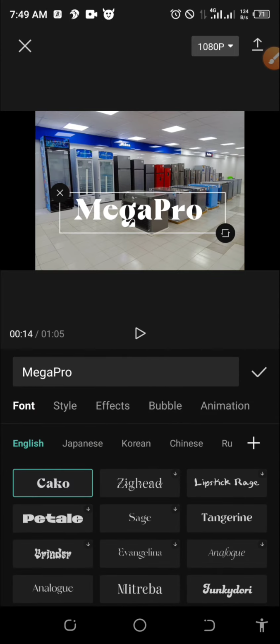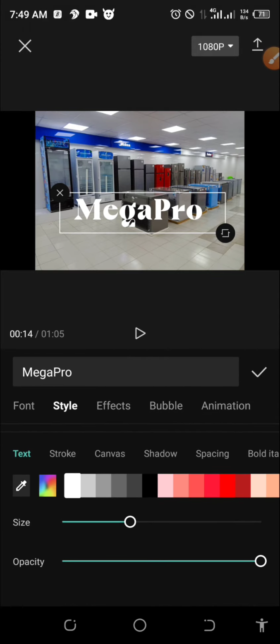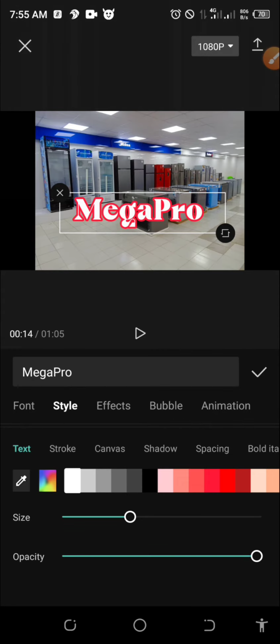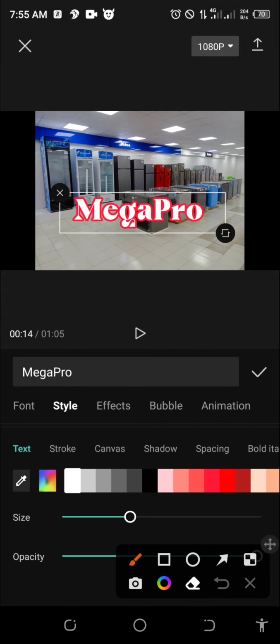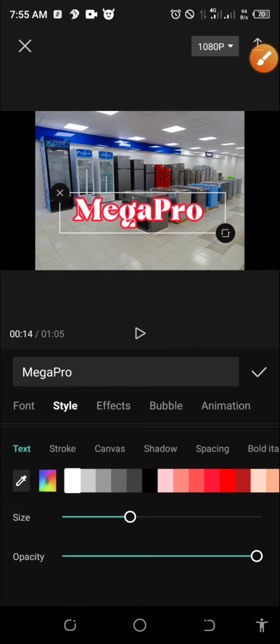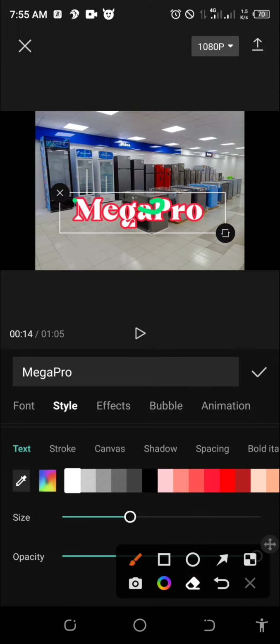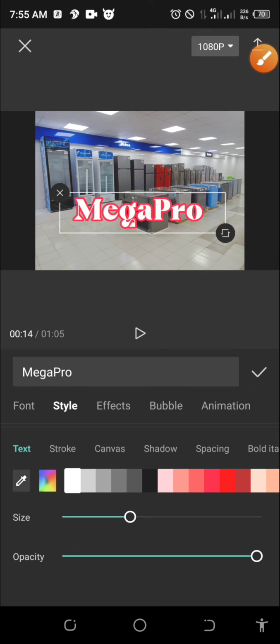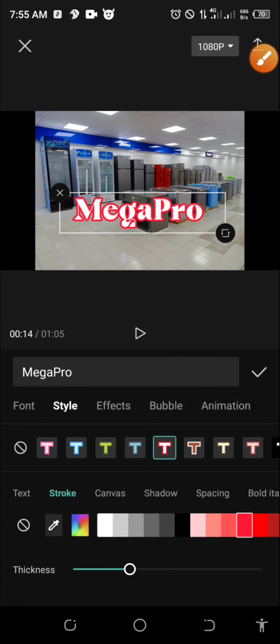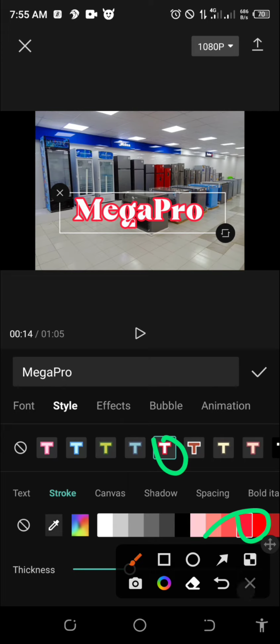I'll go to style, okay? Guys, now remember the next text, like I said, is a hollow text. We only have the stroke while the inside is empty, right? So how do you do that? Wherever you have your text, let's say the text color now, you can see it's white, right? While the edges, which is what we want, the stroke is red. As you can see, it is red.